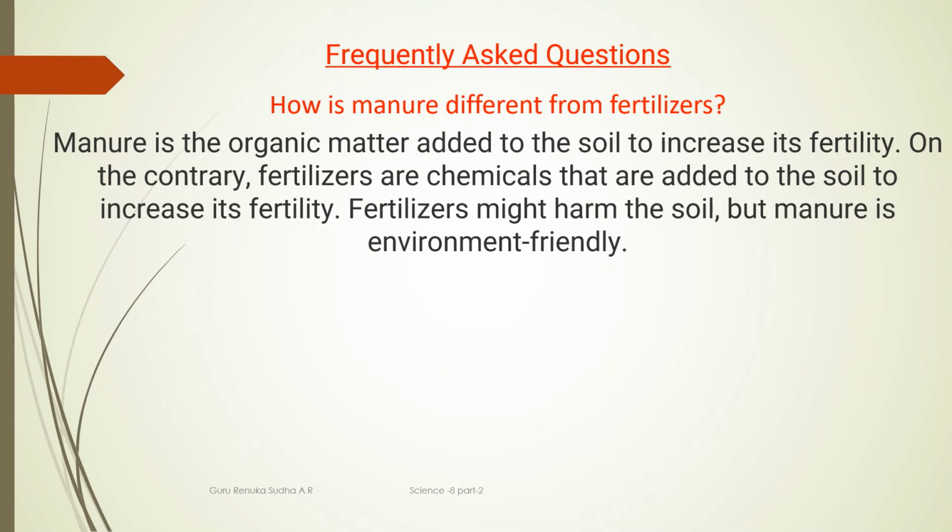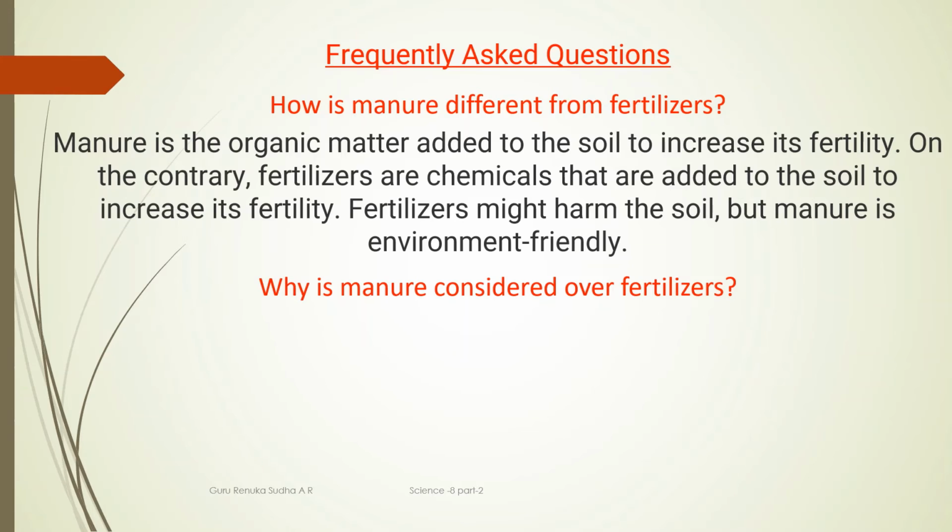So, in a short form, you can also write the difference in this way. Manure is an organic matter added to the soil to increase its fertility. On the contrary, fertilizers are the chemicals that are added to the soil to increase its fertility. Fertilizers might harm the soil, but manure is environment friendly or eco friendly, you can also say.